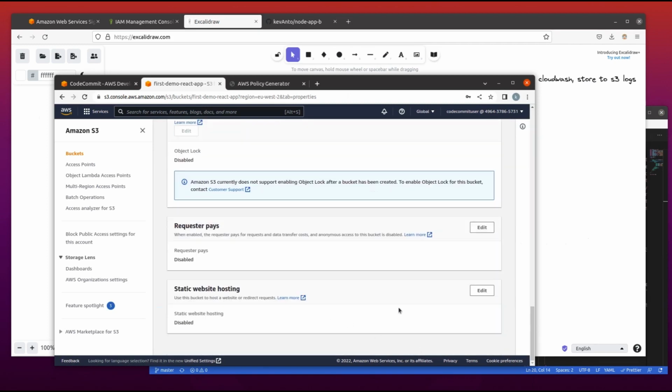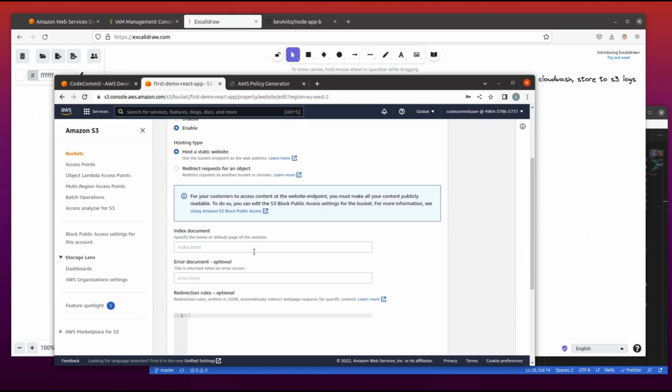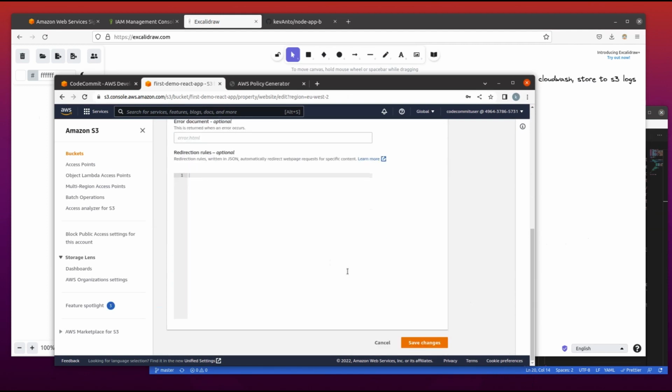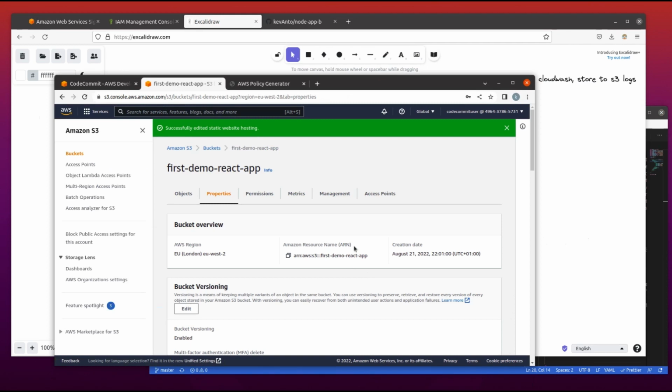Once that is done, you indicate the index document access point, and save that. Everything being done correctly on this side, we go back to our diagram and see we have our S3 set.